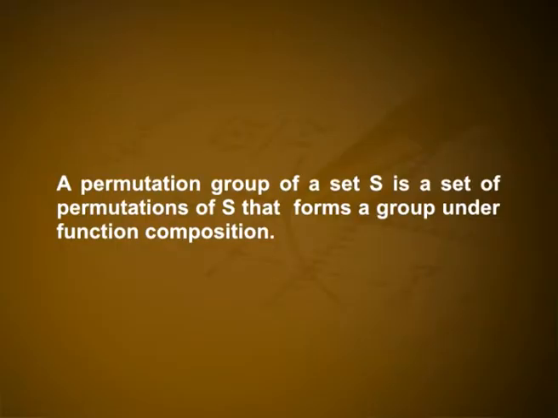Definition. A permutation group of a set S is a set of permutations of S that forms a group under function composition. Example. Let S3 denote the set of all permutations on {1, 2, 3}. It is not difficult to establish that S3 has 6 elements P1, P2, etc. to P6, defined as follows.